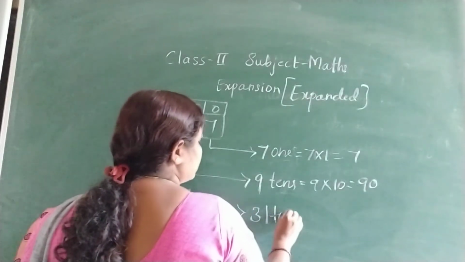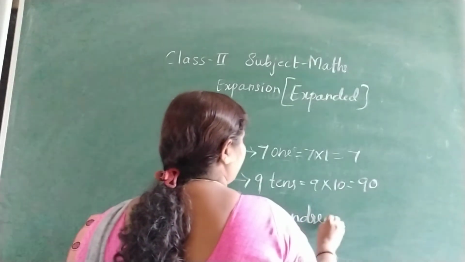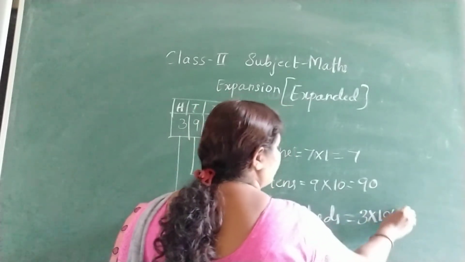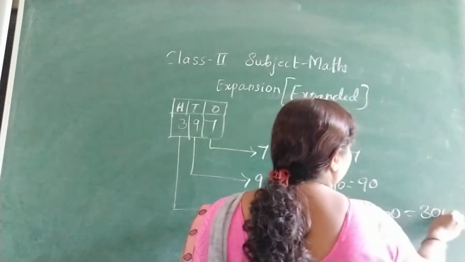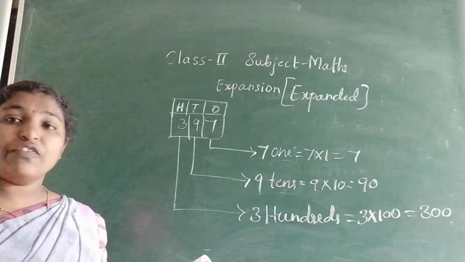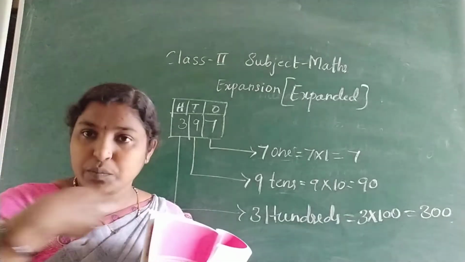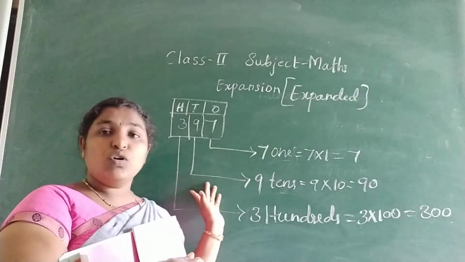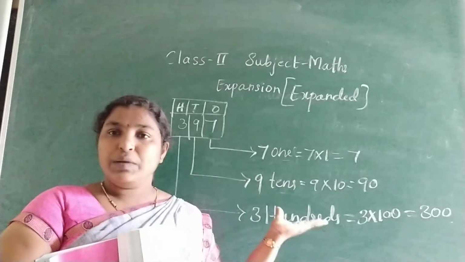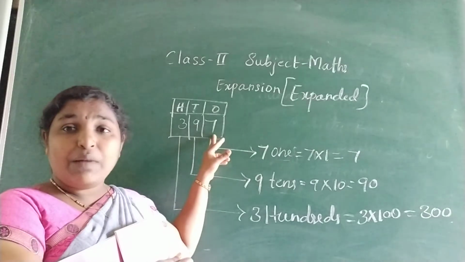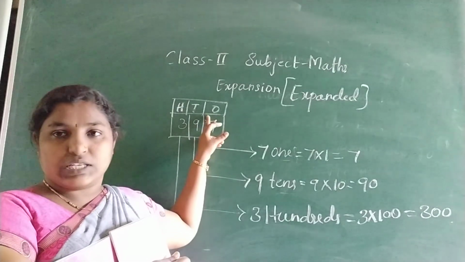Then 3 hundreds is equal to 3 into 100 is equal to 300. Got it? So face value. Face means you know already. This is place value. So to identify the place value, what you have to do is we should multiply the number with its place.